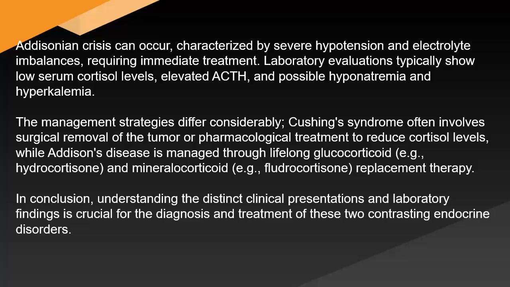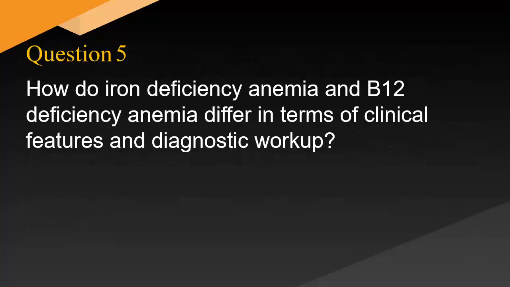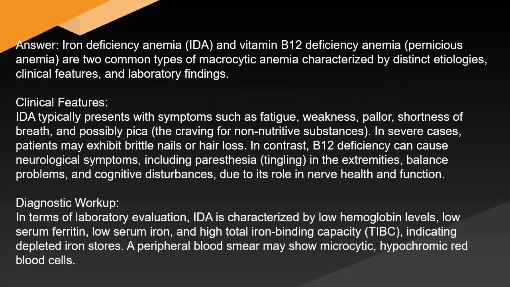contrasting endocrine disorders. How do iron deficiency anemia and B12 deficiency anemia differ in terms of clinical features and diagnostic workup? Answer: Iron deficiency anemia (IDA) and vitamin B12 deficiency anemia, pernicious anemia, are two common types of anemia characterized by distinct etiologies, clinical features, and laboratory findings.